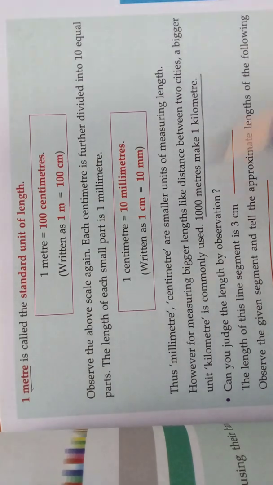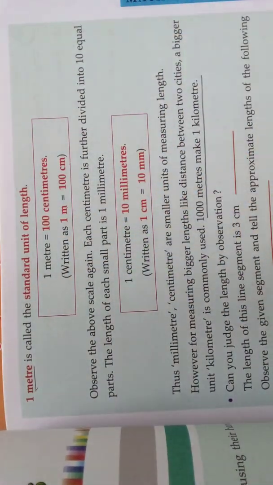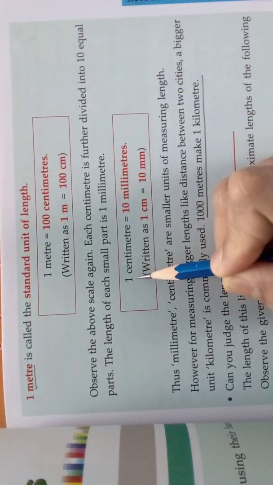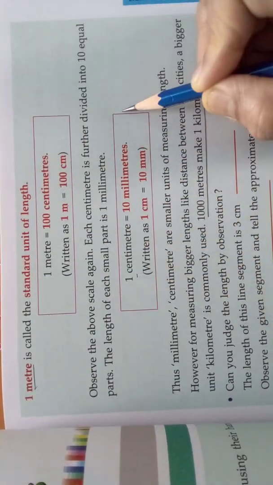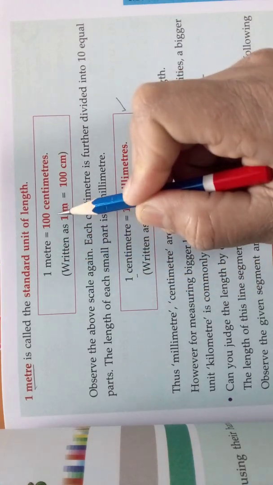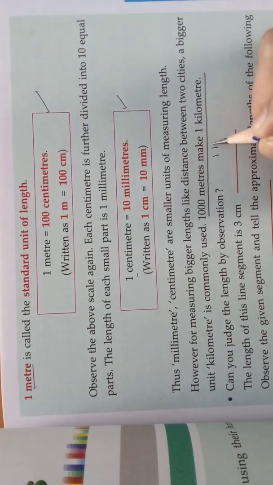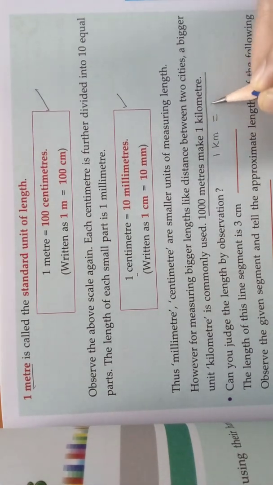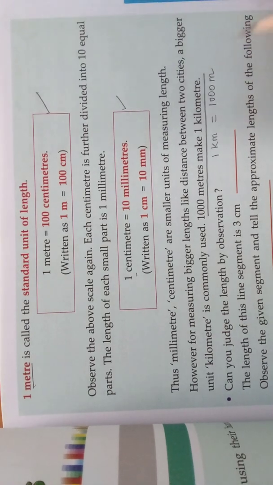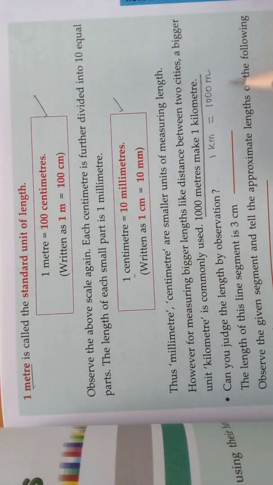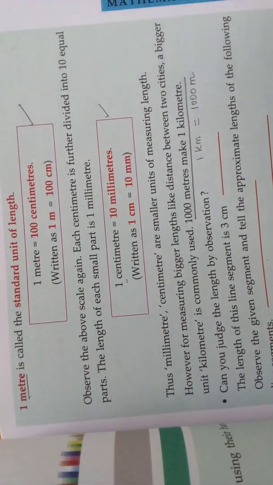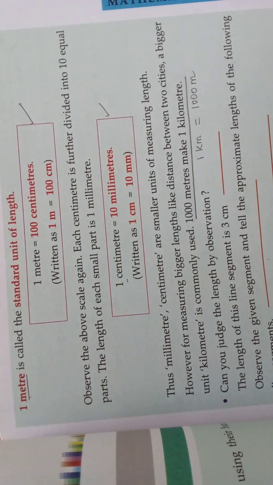Understood, children? What should you keep in mind? 1 centimeter is equal to 10 millimeters. 1 meter is equal to 100 centimeters, and 1 kilometer, which we write as km, is equal to 1000 meters. Come, we will use this to see how we are going to convert units from one unit to another. Come, we will see that.